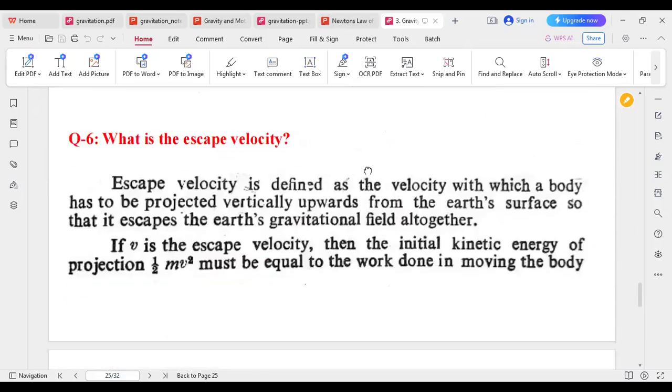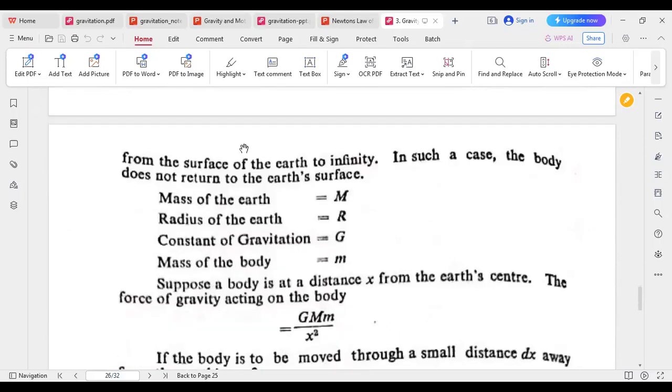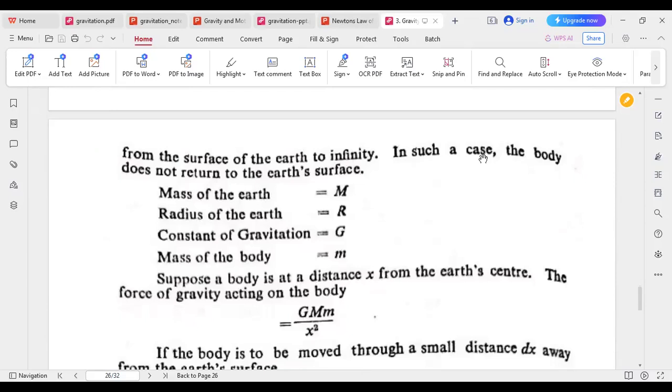Now, what is escape velocity? The escape velocity is defined as the velocity with which a body has to be projected vertically upwards from the Earth's surface so that it escapes the Earth's gravitational field altogether. If v is the escape velocity, then the initial kinetic energy, half m v square, must be equal to the work done in moving the body from the surface of the Earth to infinity. In such a case, the body does not return to the Earth's surface.